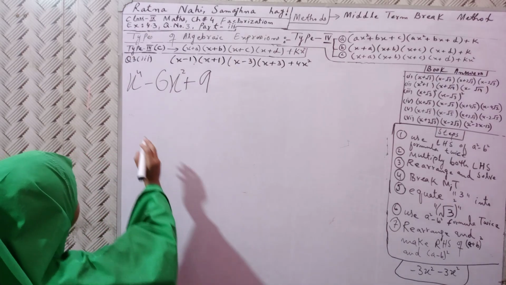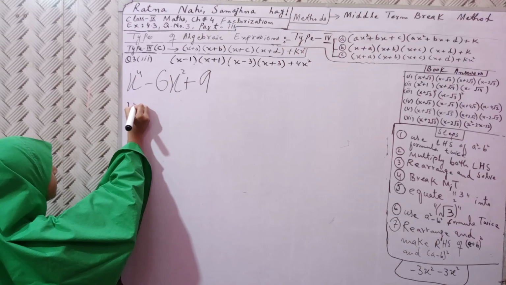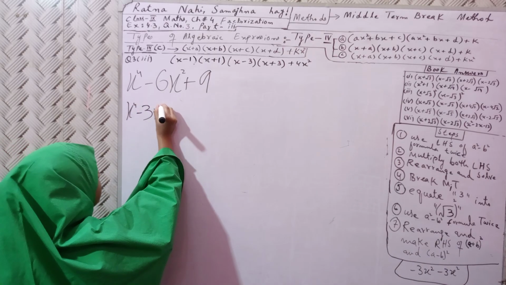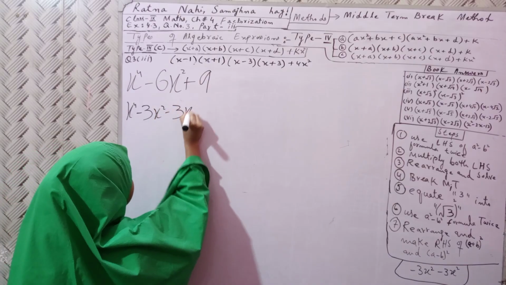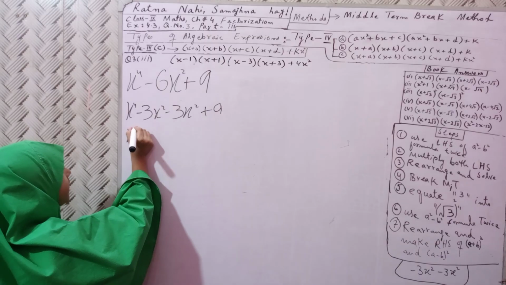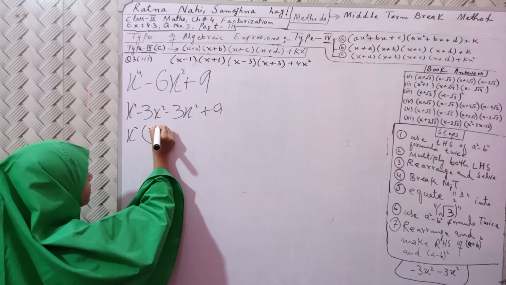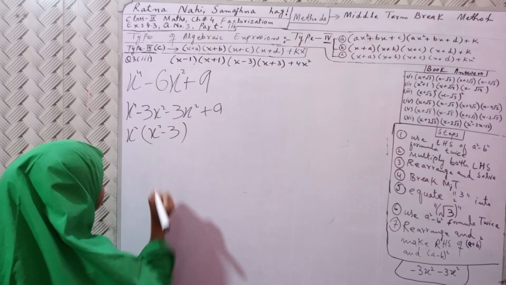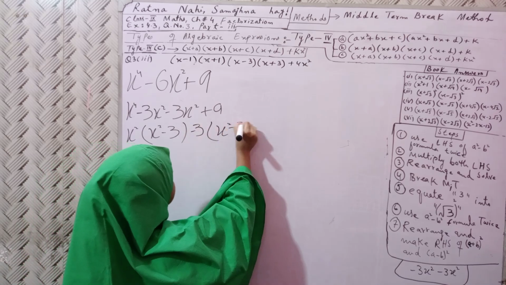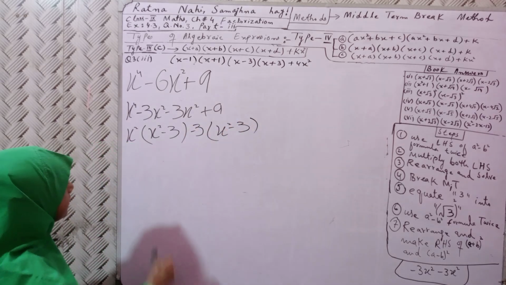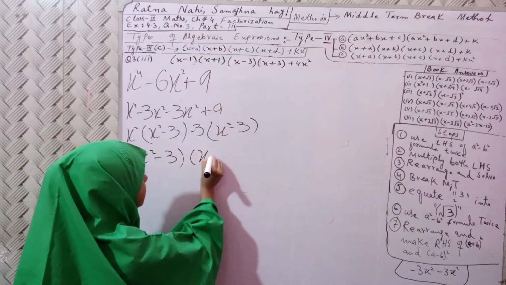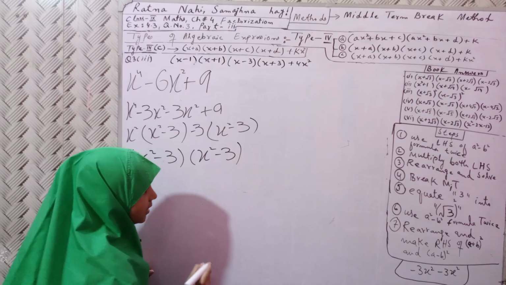So here it will become x⁴ - 3x² - 3x² + 9. Here x² is common and minus 3 is remaining. Minus 3 will be common here, x² - 3 is here. So remaining is (x² - 3) and (x² - 3).